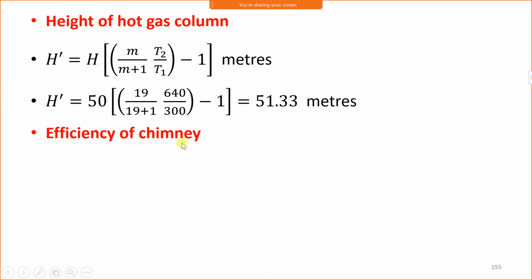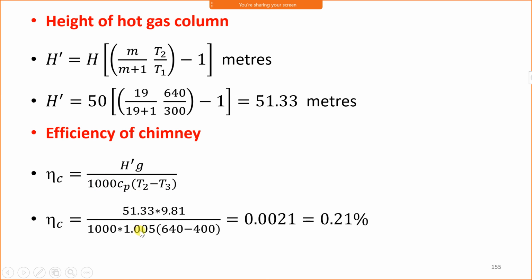Now efficiency of chimney is taken as eta C is equal to H dash G upon 1000 into Cp in bracket T2 minus T3. Now H dash we have calculated as 51.33 and G is the acceleration due to gravity, which is 9.81. Now 1000 is taken for converting Cp into joule per kg Kelvin. Cp we are taking 1.005, it is in kilojoule per kg Kelvin.